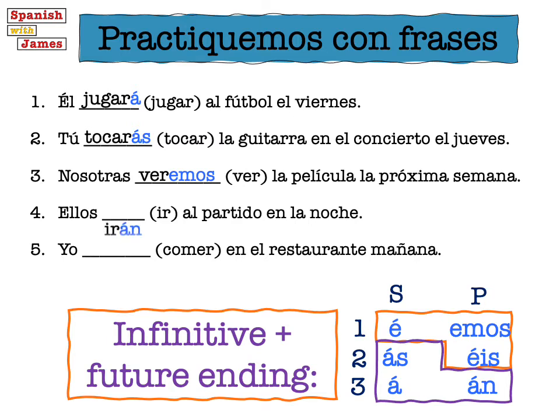Número 4. Ellos irán al partido en la noche. They will go to the match in the nighttime or in the evening. So el partido is like el partido de fútbol, a football match. So it's a sports match. Número 5. Yo comeré en el restaurante mañana. So I will eat in the restaurant tomorrow. So remember, if we say por la mañana, it means in the morning. But if we just say mañana, it means tomorrow.